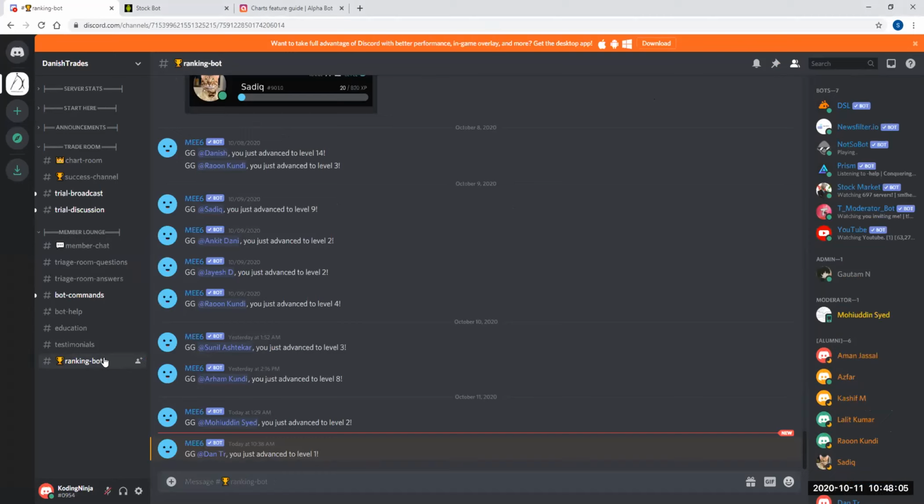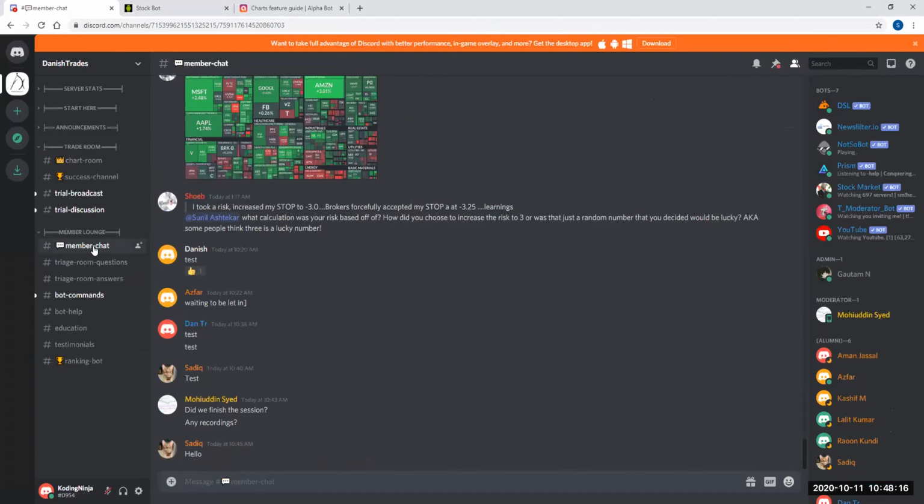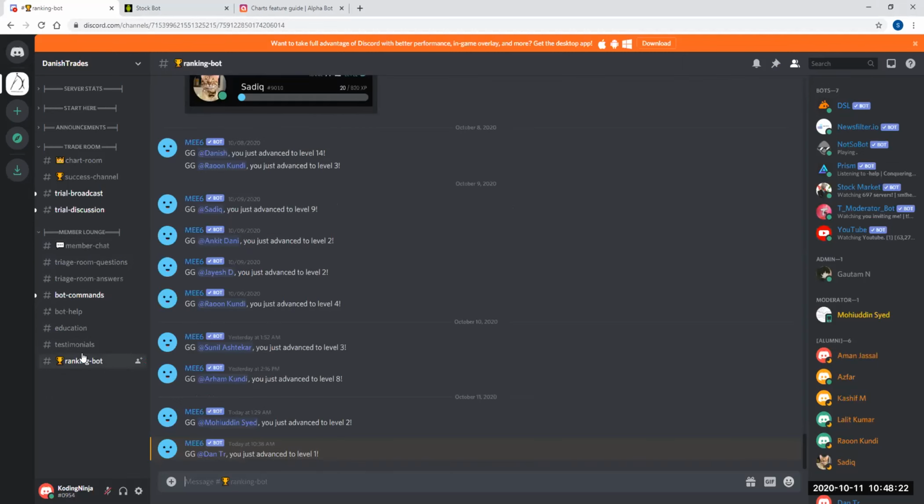So basically, what the ranking bot does is every minute it checks how many messages you send, and it's just a judge of how active you are in the server. So you'll be a higher level the more you chat in the server and the more you contribute. But how does it matter? If I want to find who is the most inactive person, the ranking bot will tell me. Yeah. So do exclamation mark levels.